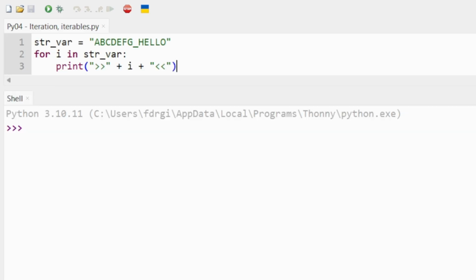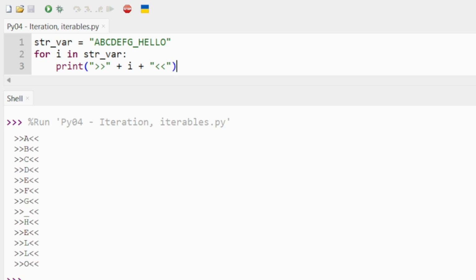Next, some data types in Python, such as strings, lists, tuples, and dictionaries, are iterable. What something being iterable means is that it can be used in a for statement. So here we don't have a range function, we just say for i in string variable and print i with these arrows around it, and when this is run it will print ABCDEFG underscore HELLO vertically with arrows between every letter.